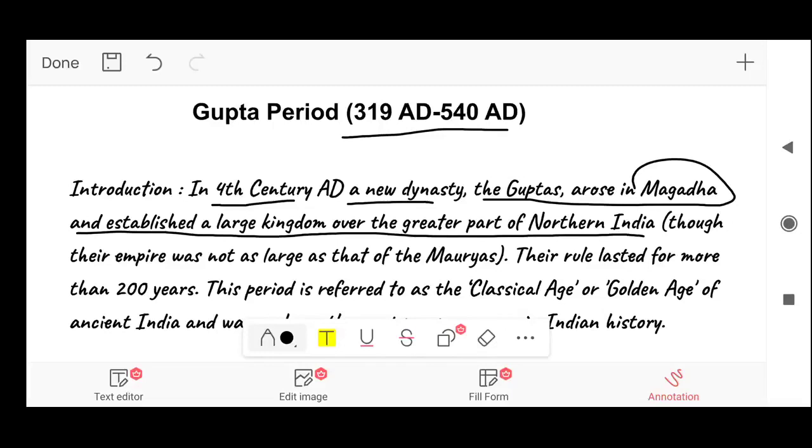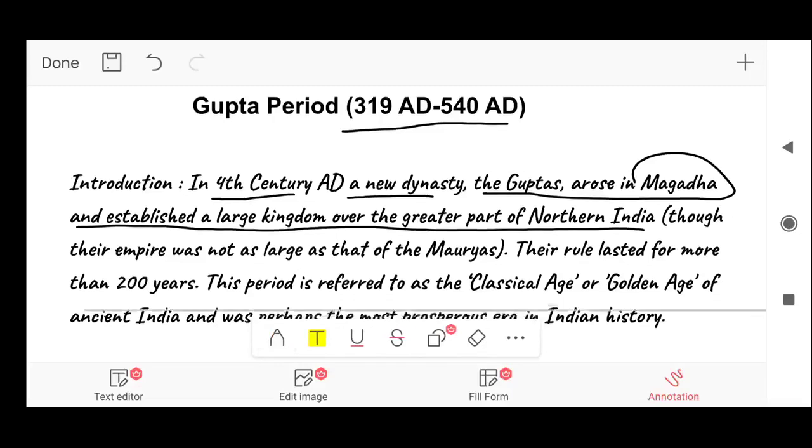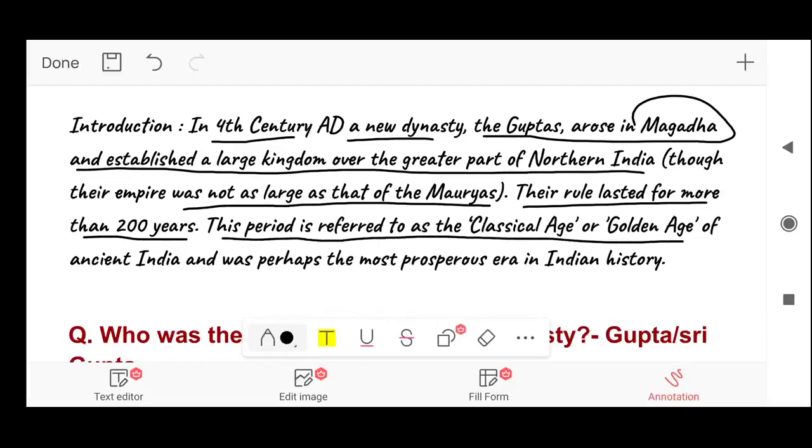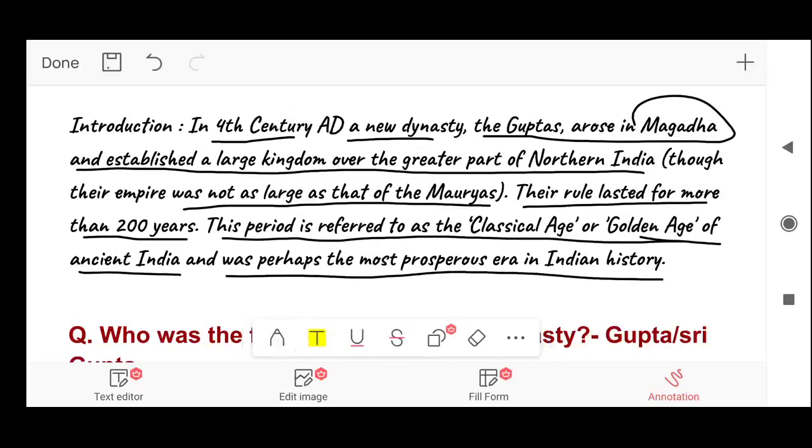So they established a large kingdom over the greater part of northern India, though their empire was not as large as that of Mauryas. That means Maurya's empire was larger than Gupta's. Their rule lasted for more than 200 years. And this period is referred to as the classical age or golden age of ancient India and was perhaps the most prosperous era in Indian history. So friends, Gupta period is also known as classical age or golden age of ancient India.